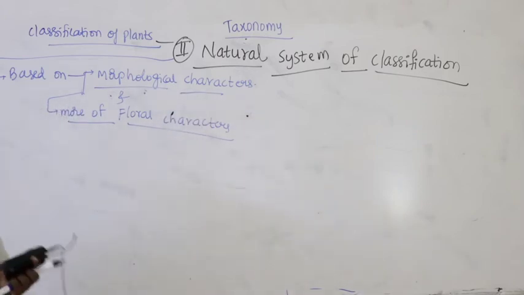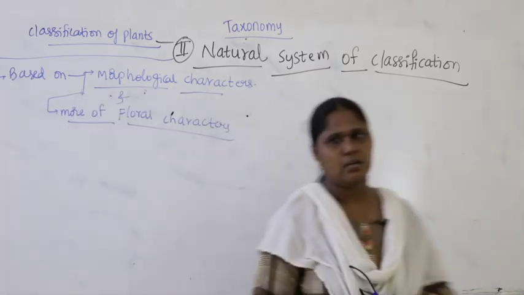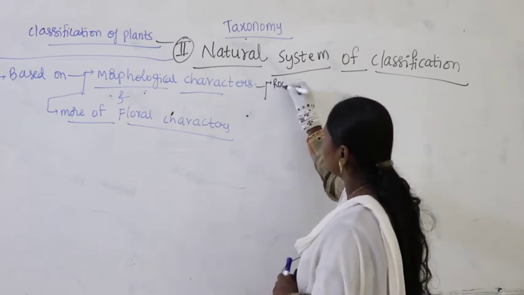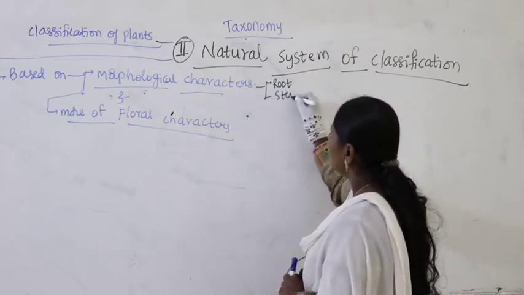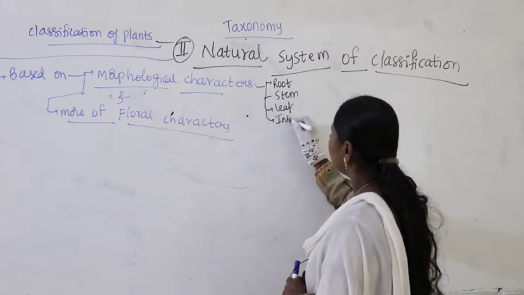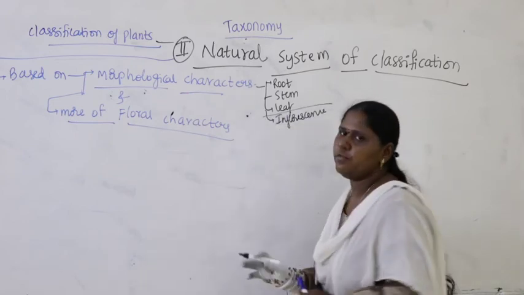Okay. So, why so? If you talk about morphological characters, what are morphological characters? Generally, morphological organs like root, stem, leaf, inflorescence, up to here we take them under morphological characters, or up to leaf, fine.